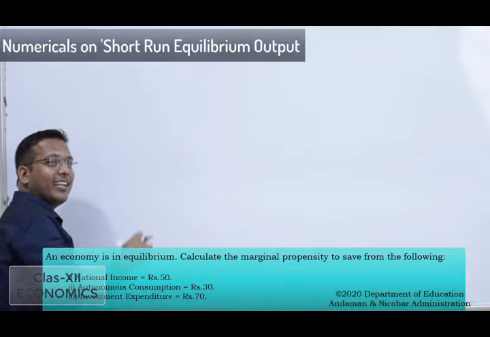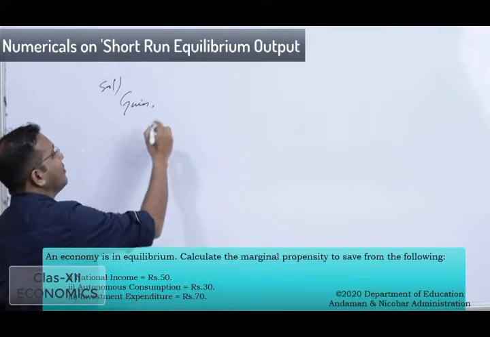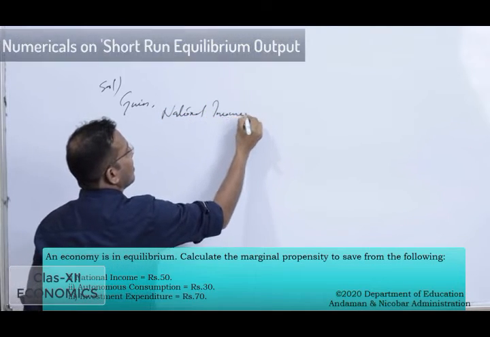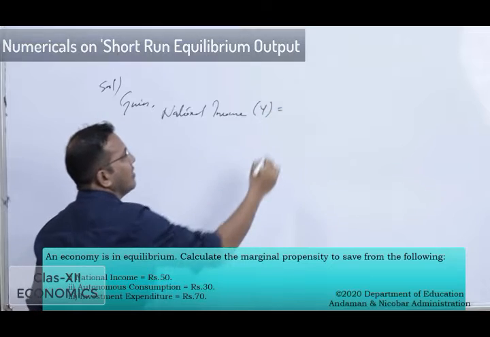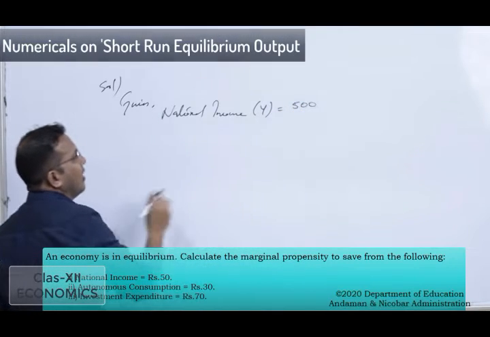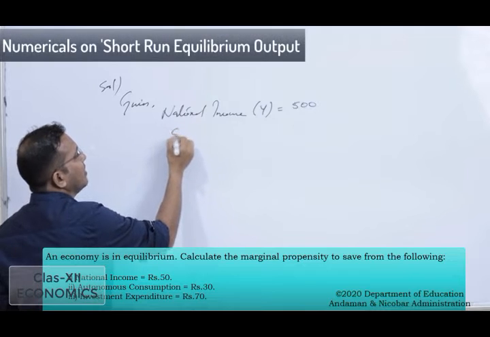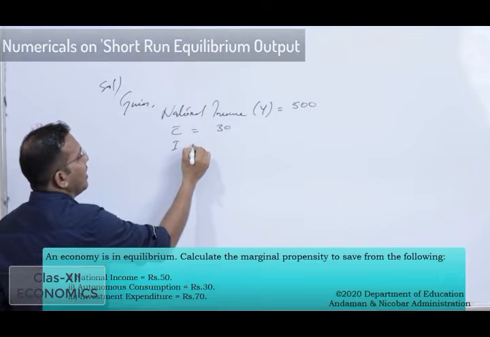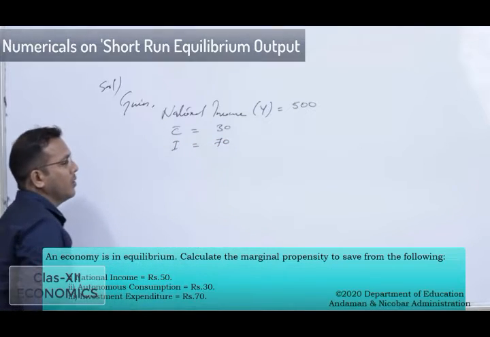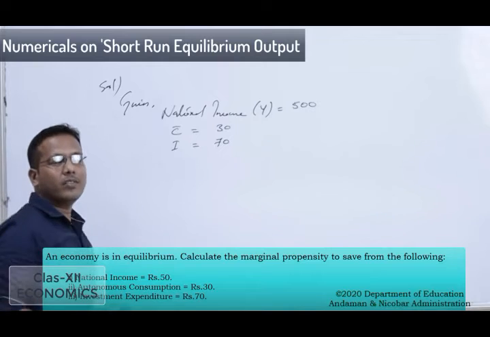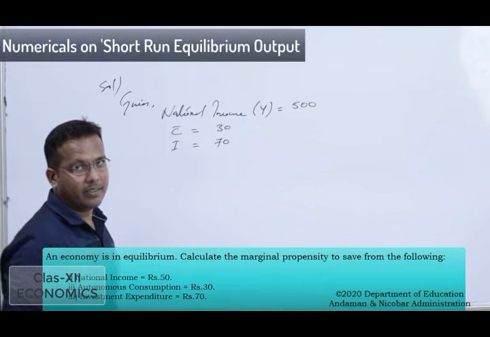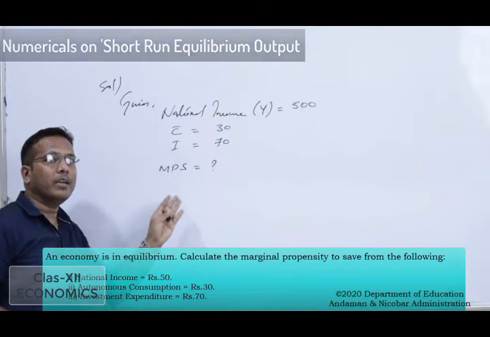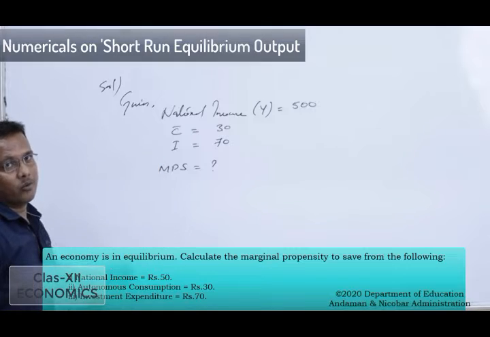So look at the given values. National income is given, that is the value of Y is 500, and the value of autonomous consumption, that is C bar, is 30. The value of investment expenditure, that is the value of I, is equal to 70. So by this we need to calculate the value of MPS, that is marginal propensity to save. How can we get the value of MPS from the given values?